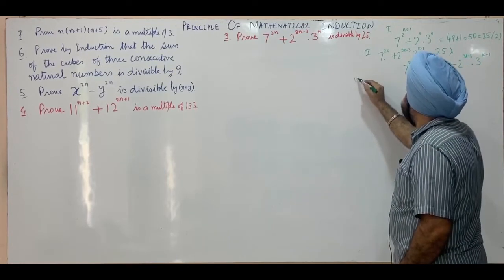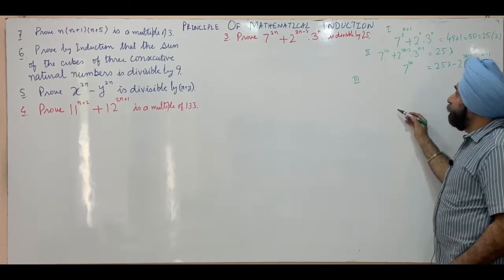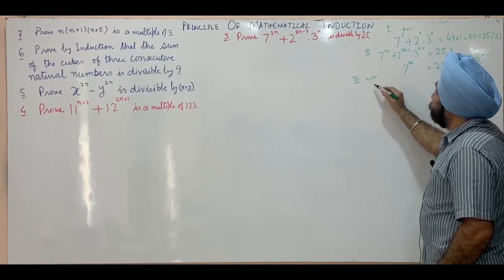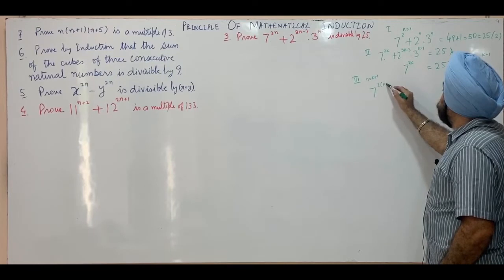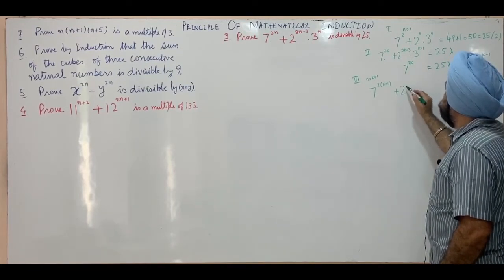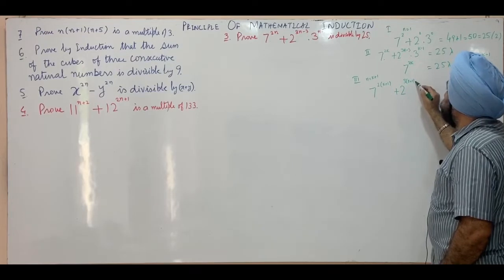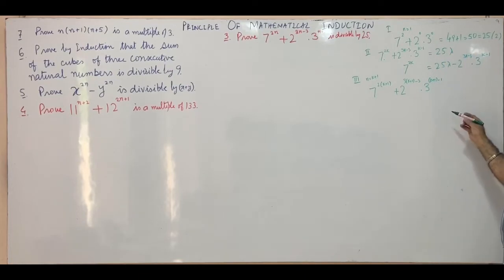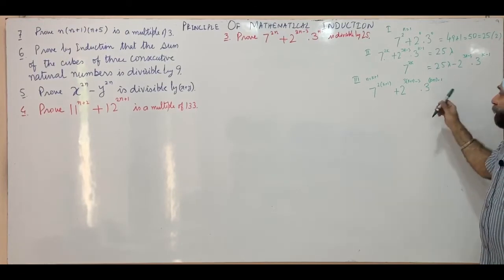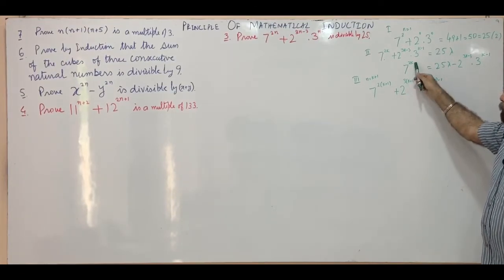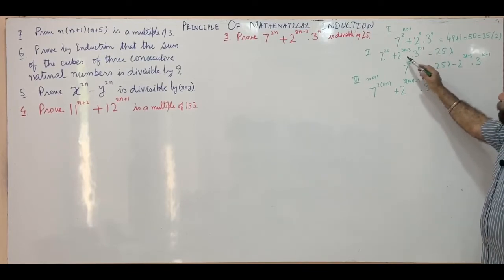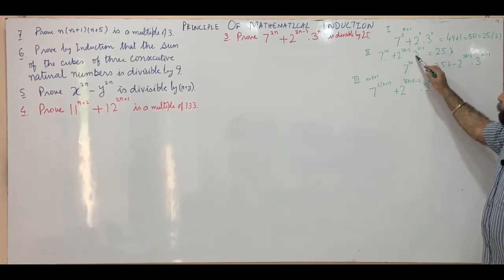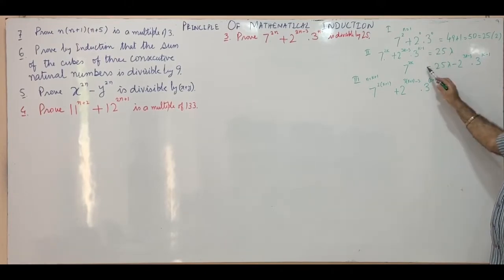The third step, we have to prove the result is true for n equal to k plus 1. This is 7 raised to power 2 into k plus 1, plus 2 raised to power 3 into k plus 1 minus 3, 3 raised to power k plus 1 minus 1. So we will rewrite this expression in such a way that the exponent of 7 is 2k, the exponent of 2 is 3k minus 3 and the exponent of 3 is k minus 1, so that we can use the result assumed in the second step.